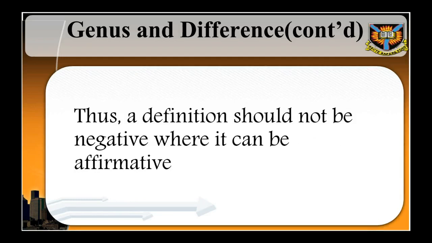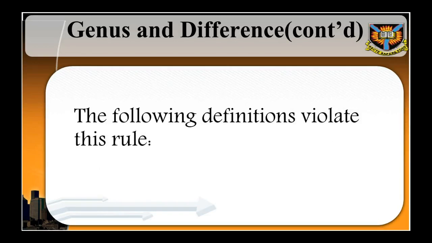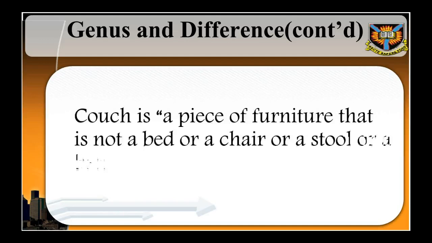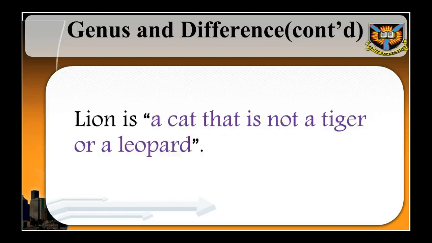The foregoing is clearly suggesting that we should endeavor to identify the attributes that the definiendum has, rather than those it does not have. Copi et al., 2006, page 455. The following definitions violate this rule. 1. Couch is a piece of furniture that is not a bed or chair, or a stool or a bench. Copi et al., 2006, page 454. 2. Lion is a cat that is not a tiger or a leopard.